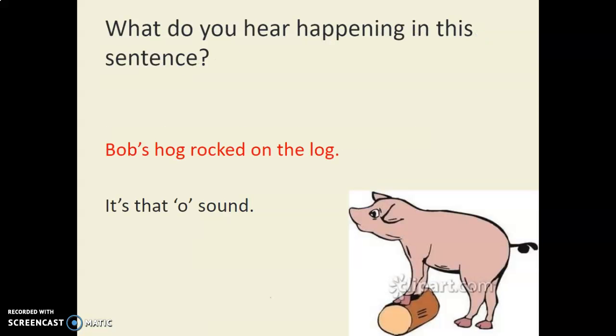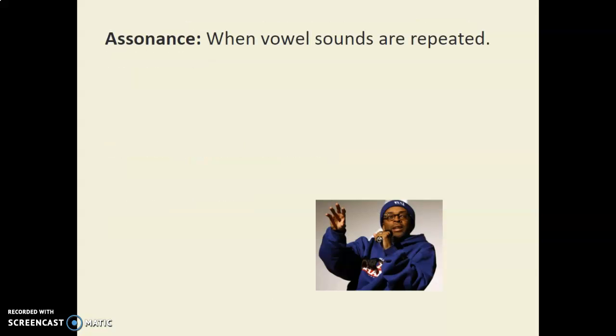Now, in this sentence, we're seeing something a little bit different. I'm going to read it for you. Bob's hog rocked on the log. In most of those words, except for the, we're hearing that O sound. That's an example of assonance. Assonance is when a vowel sound is repeated. The vowel sound doesn't necessarily have to be at the beginning of the word. Most times when we see assonance, the vowel sound being repeated is in the middle of those words.